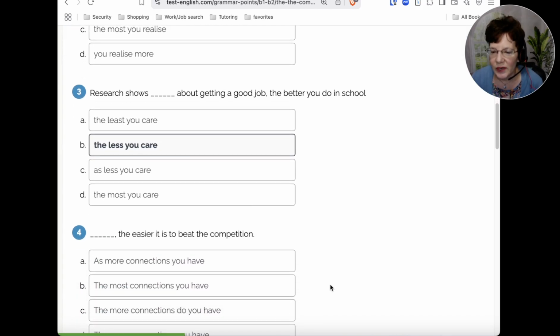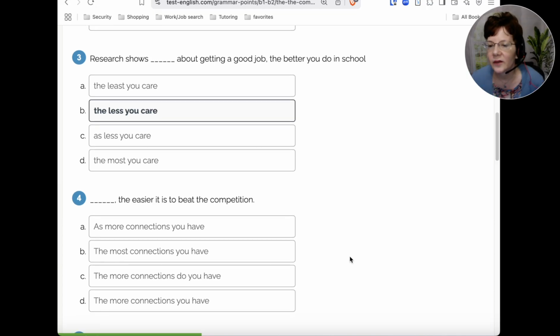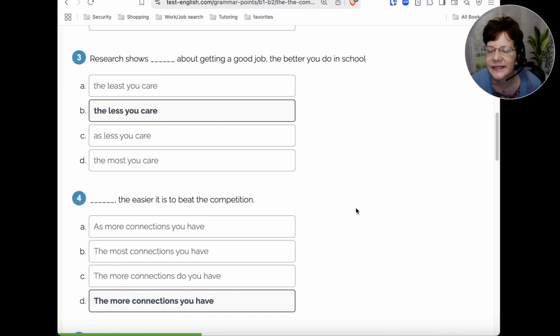Let's look at one more here. So as more connections you have, the most connections you have, the more connections do you have, or the more connections you have, the easier it is to beat the competition. So if you chose option D, the more connections you have, that would be the correct one.